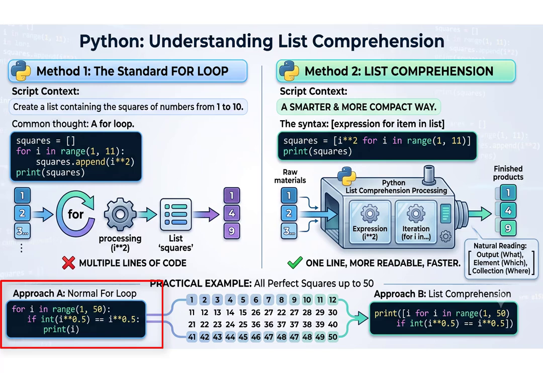Let's simplify it. First, i is raised to the power of 0.5. Do you know what power 0.5 means? Exactly, it means the square root. So when i is 16, Python calculates the square root. The square root of 16 is 4. Now Python converts it into an integer. Since both values are exactly equal, Python knows that 16 is a perfect square. Now imagine i becomes 18. The square root of 18 is approximately 4.24. After converting to an integer, it becomes only 4. Now compare them.